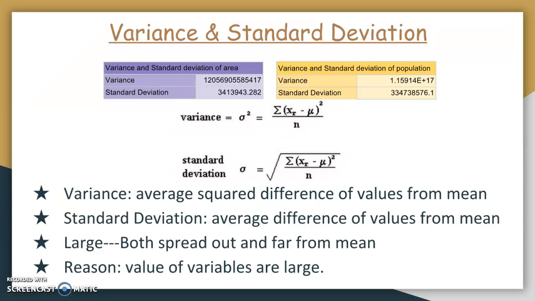However, it might not be true because the variables I use, area and population, have really huge values. Because the values of the variables are large, it might make the variance and standard deviation larger than they should be. So we cannot really indicate whether the data values are spread out or far away from the mean or not.